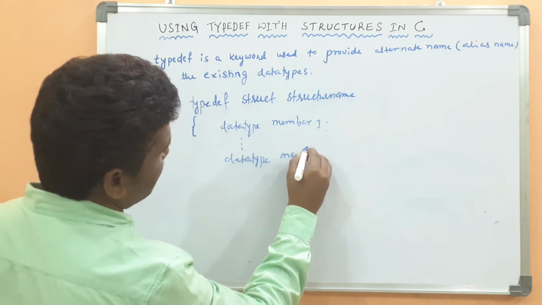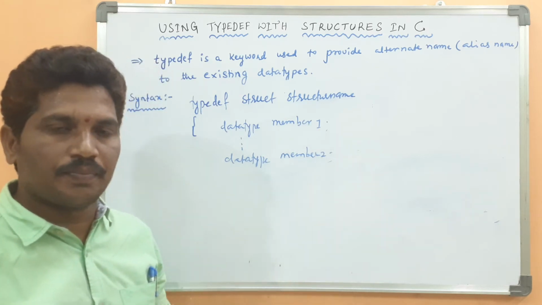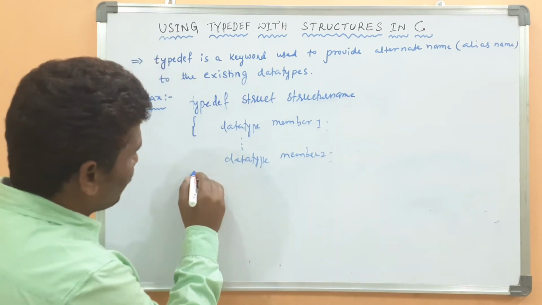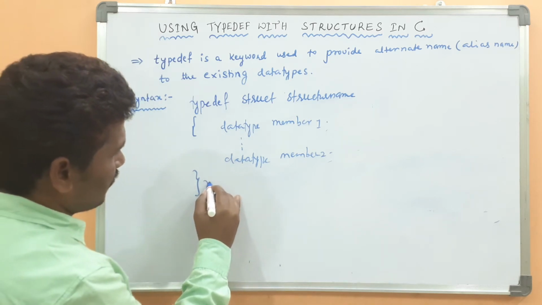The number of members can be declared inside the structure with various data types. Then here the new type.